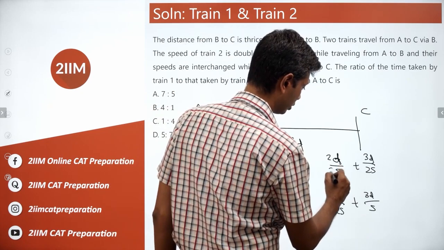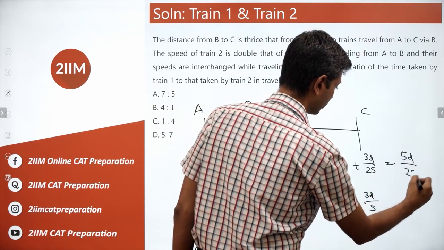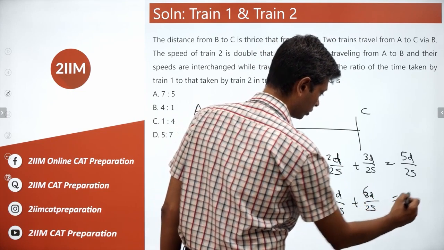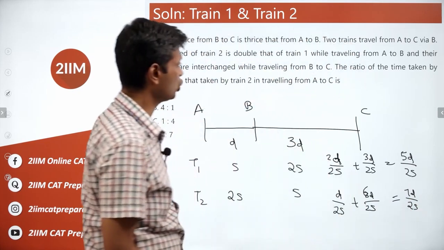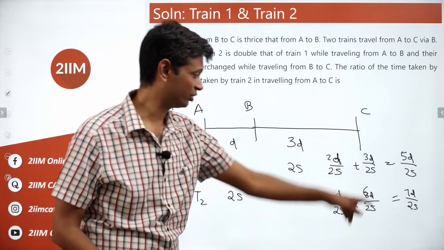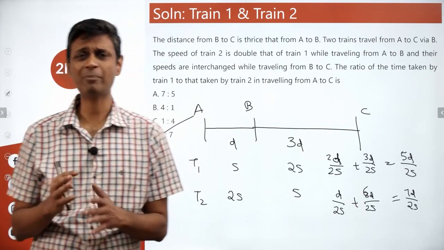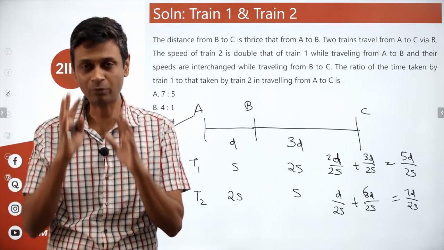This is 2D by 2S, this is 5D by 2S. This is 6D by 2S, this is 7D by 2S. The ratio of times taken is this to this, which is 5:7. Simple enough question. Capture it in terms of ratios. Plug in a D, 3D, S, 2S. Be careful with the data.